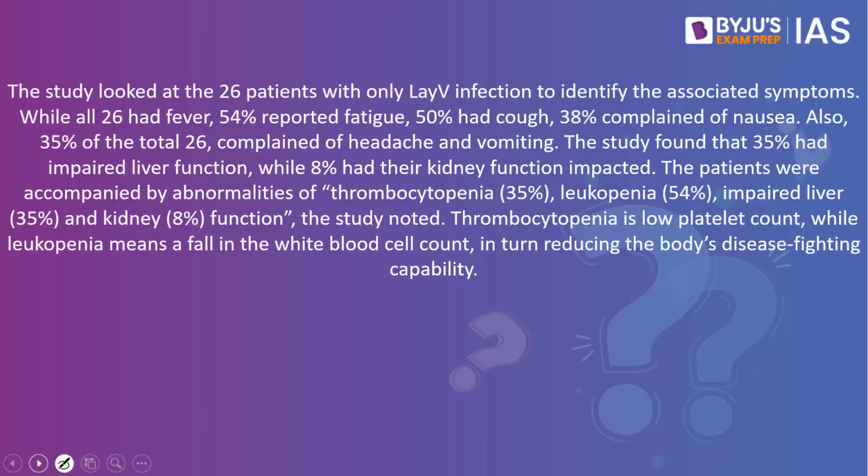What are the symptoms? When we speak about the symptoms, the study looked at 26 patients with only Langya infection to identify the associated symptoms. What did the symptoms include? Fever, fatigue, cough, nausea. Then they also had headache and vomiting. They also had impaired liver function, and kidney function was impacted. Few patients were accompanied by abnormalities of thrombocytopenia, leukopenia, impaired liver and kidney function. Thrombocytopenia is low platelet count, while leukopenia means a fall in the white blood cell count, in turn reducing the body's disease fighting capability. These are some of the facts with respect to this virus.